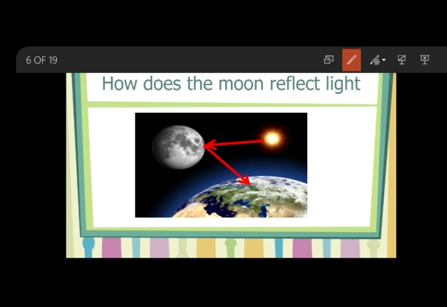Now, the same property of reflection applies in our human eye vision too. Whenever the sun's light or any light source falls on an object, it is reflected and then reaches our eyes. From the eyes, we have sensory nerves reaching to the brain, and the brain gives us the image of the object. This is what happens in human eye vision also. So, all the objects around us are visible to us only by reflection of light.